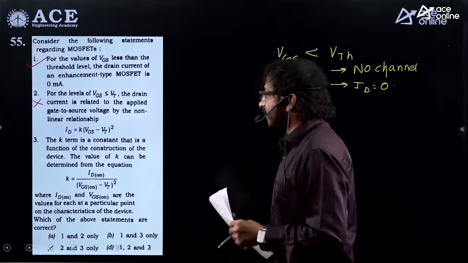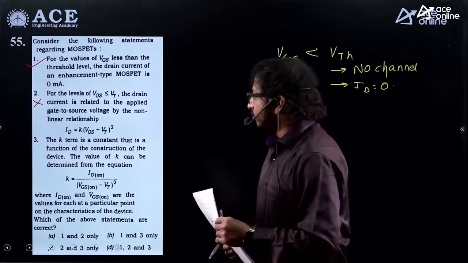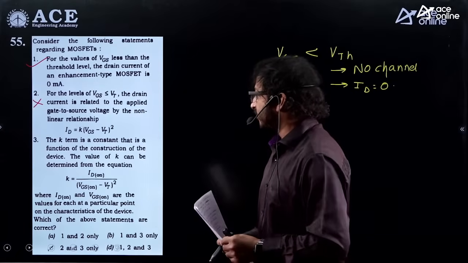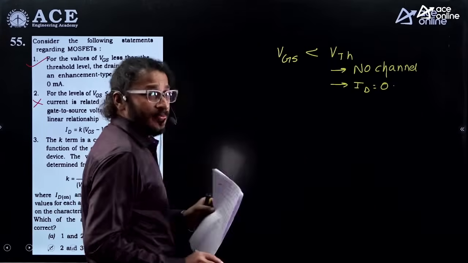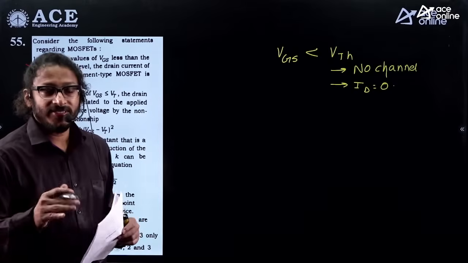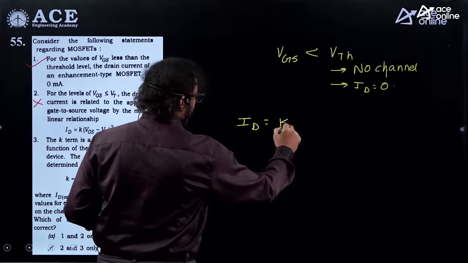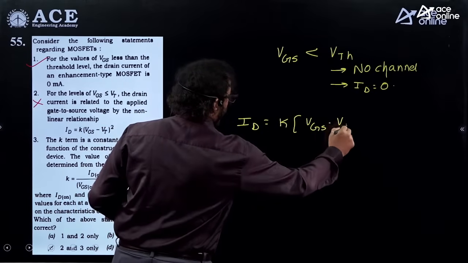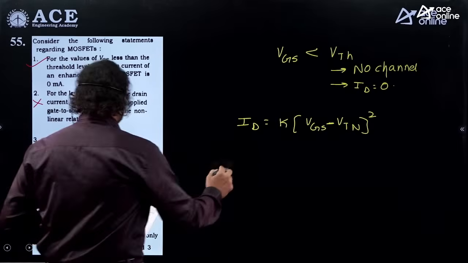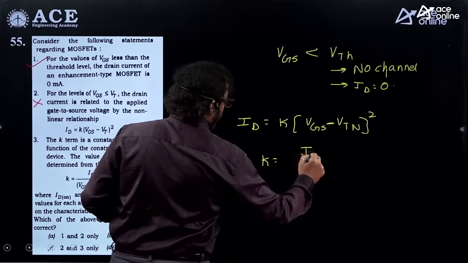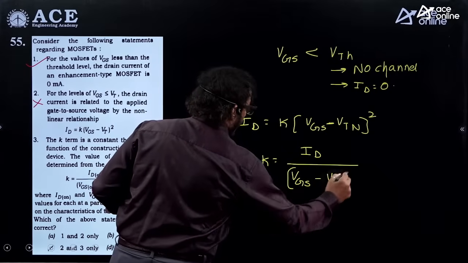And go with the third one, the K, process transconductance parameter, amperes per volt square. That's the K value. The K term is a constant that is a function of the construction of the device. Now the quiescent point of an enhancement MOSFET, if it is biased in the saturation mode of operation, what is the current, dear students? ID sat is nothing but K into (VGS minus VTN) whole square. Because it is NMOS, I say VTN. Now tell me, dear students, what is K? K is equal to ID divided by (VGS minus VTN) whole square.